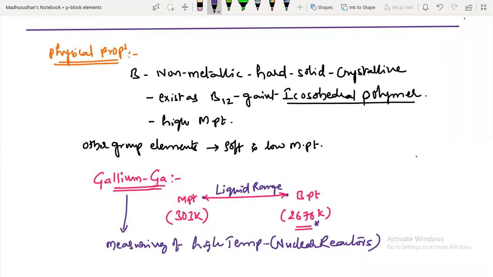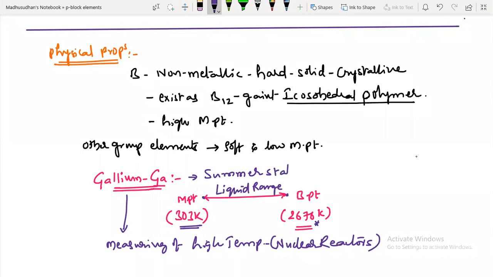So gallium is also called a summer state liquid. In summer, the temperature is almost beyond 36, 298 plus 5, so nearly 32.